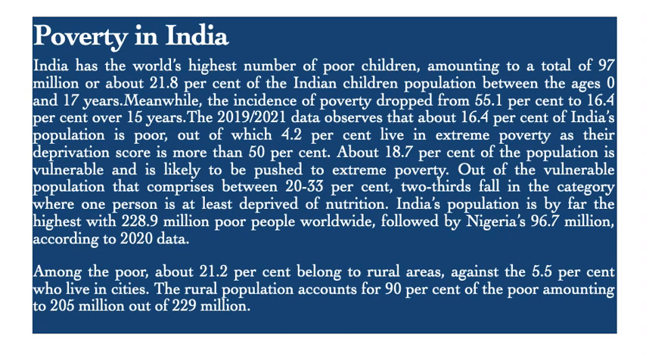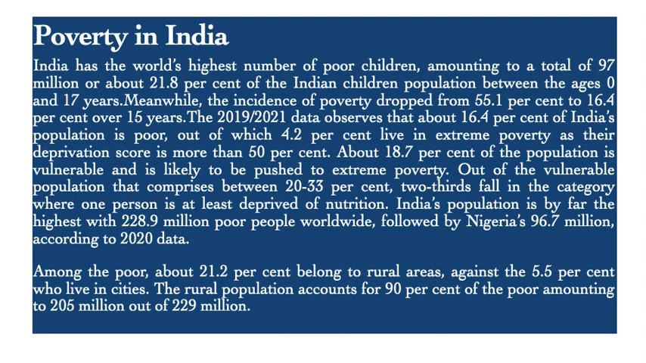India has the world's highest number of poor children, amounting to a total of 97 million, or about 21.8% of the Indian children population between the age groups 0 to 17 years. Meanwhile, the incidence of poverty dropped from 55.1% to 16.4% over the last 15 years. The 2019-21 data observes that about 16.4% of the Indian population is poor, out of which 4.2% live in extreme poverty, as their deprivation score is more than 50%.